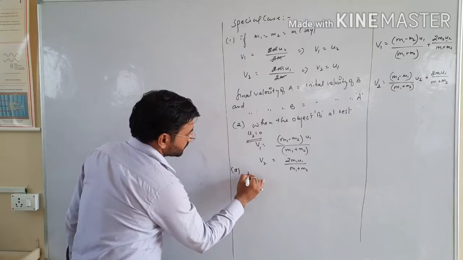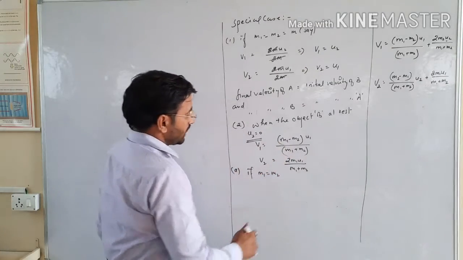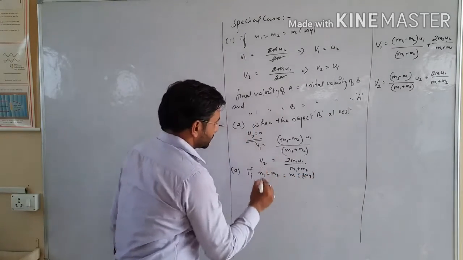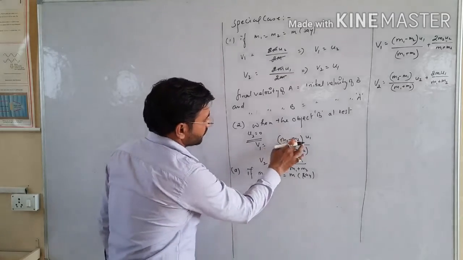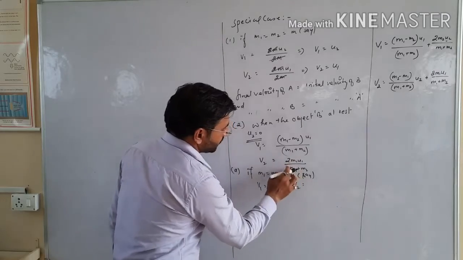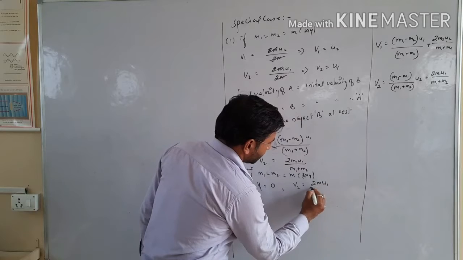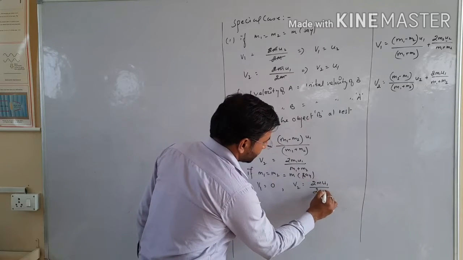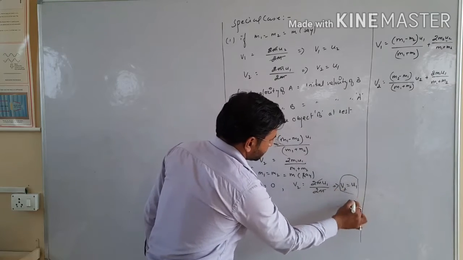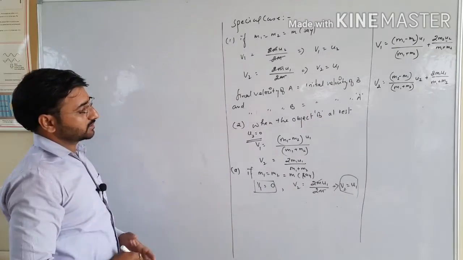Now the first part of this: if m1 is equal to m2, suppose both equal m. For this condition, v1 is 0 because m1 equals m2, and for v2, with m1 equal to m2 equal to m, we have 2m u1 over m plus m, and 2m cancels out. It implies v2 is equal to u1. So these two are the solution for this condition.